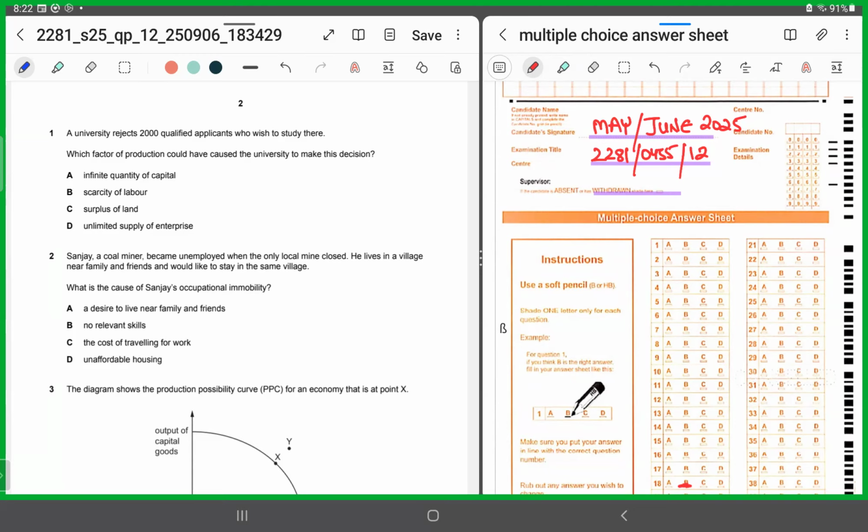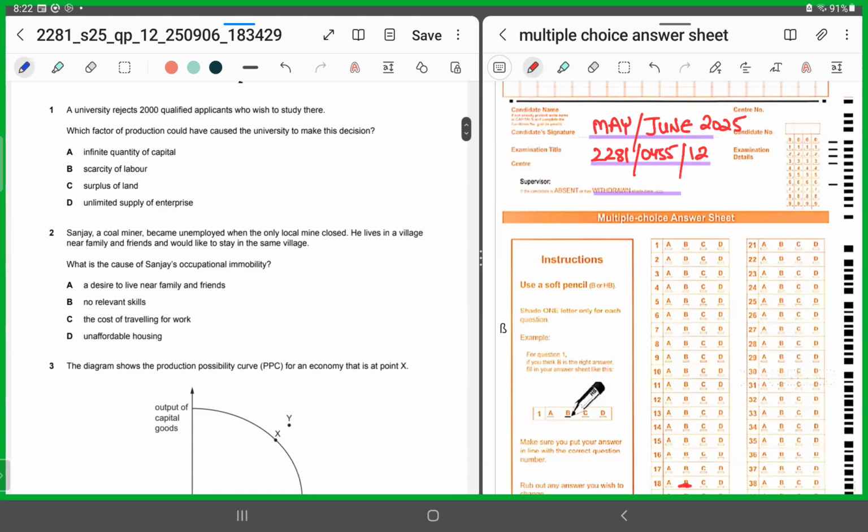MCQ number 1 says a university rejects 2000 qualified applicants who wish to study there. Which factor of production would have caused the university to make this decision? If you look at the options, A says infinite quantity of capital, B says scarcity of labor, C says surplus of land, and D says unlimited supply of enterprise.